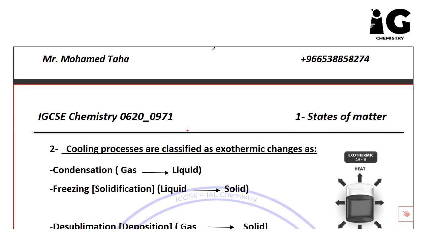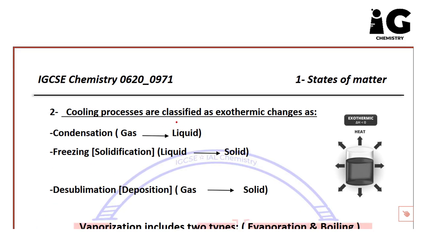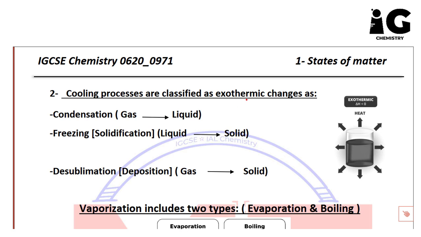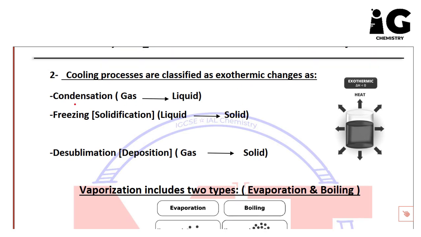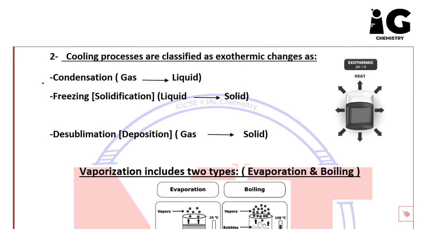Second type is cooling processes, which are classified as exothermic changes. So we have also three processes here. The first one is condensation. Second is freezing. Third is desublimation or deposition, which is opposite to sublimation.